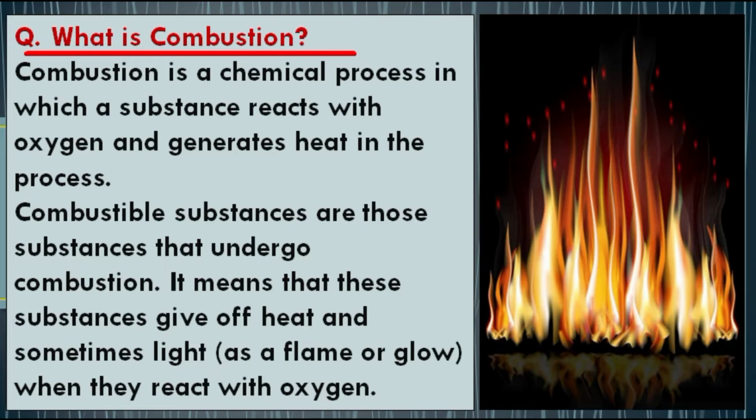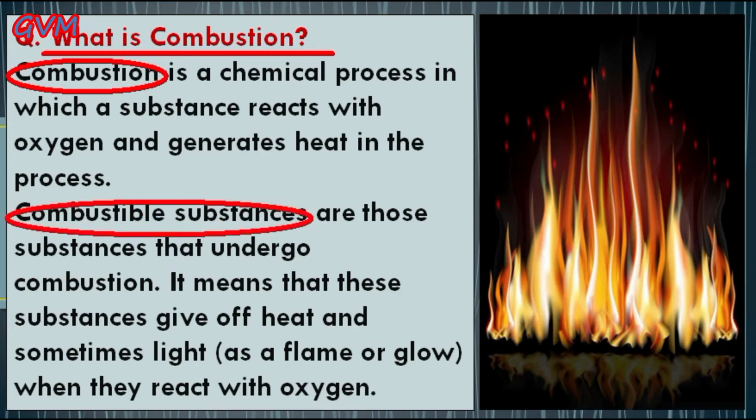And students, in this process, air or oxygen, which helps in burning, is called the supporter of combustion, and the chemical reaction which takes place with the release of heat and light energy is called combustion. And students, the substances which undergo combustion are called combustible substances.